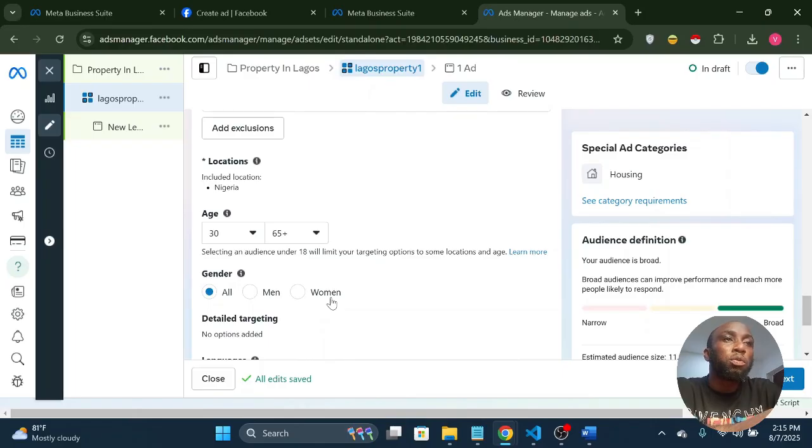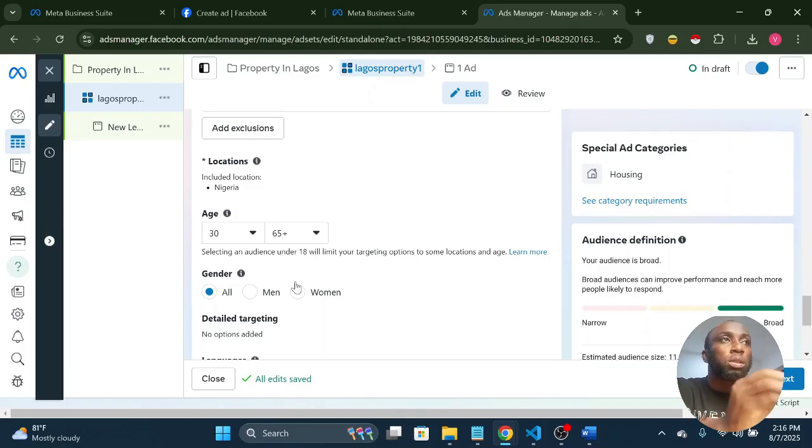So this is why I said you may need 2 ad sets or 3 if you want to try things and you have the budget for it. So I've always wanted to try just men, because I've discovered that men buy properties a whole lot more than women, right? Women buy, but men buy more. So you may decide on this ad set, you may leave it for both genders. On the next ad set, you can decide to go with just men and see what works better.